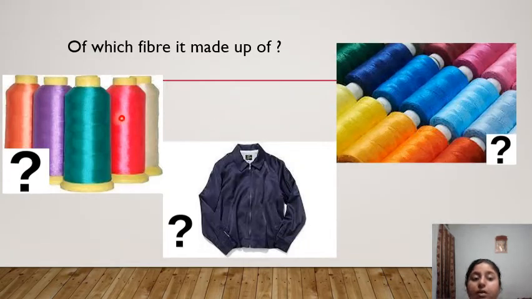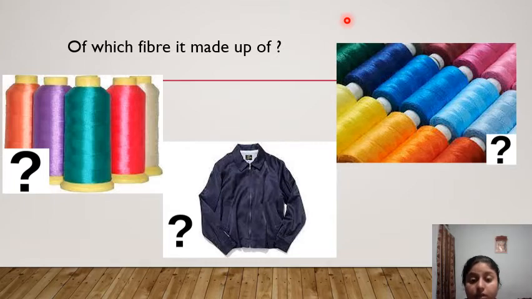So now tell me, which fiber is it made up of? You see there is a thread, there is a jacket. Which fiber is used to make this thread and this jacket?